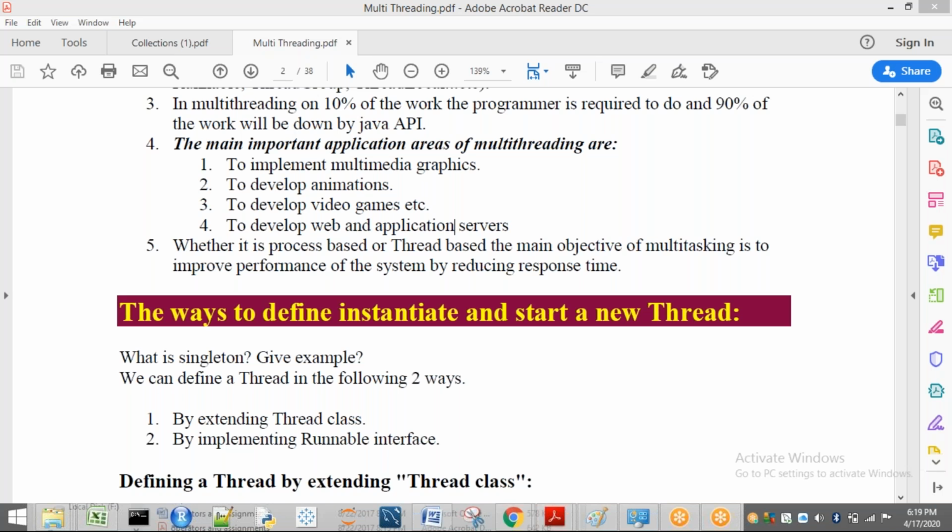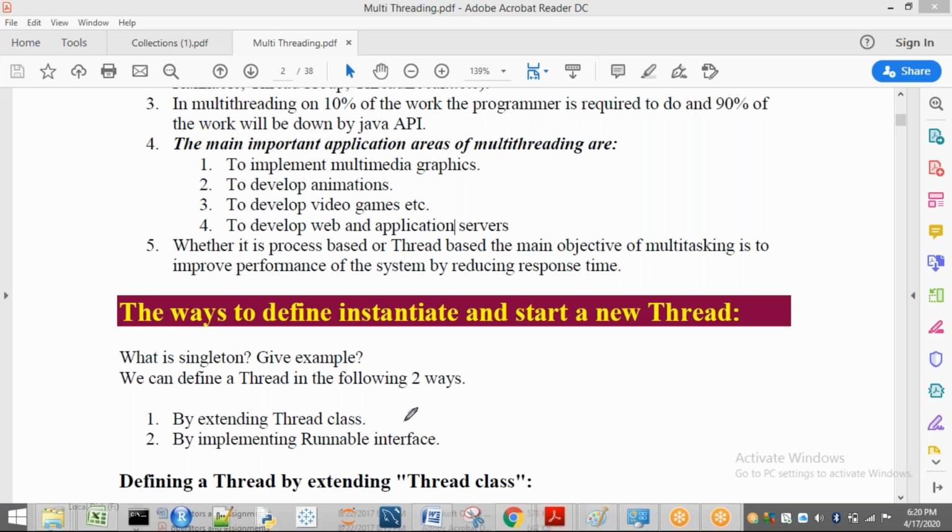Now we are going to see how to create a thread, how to instantiate and start a thread. Easy concept, I am going directly to the point. We have already seen what is meant by multi-threading and what is meant by multi-processing. In this unit, we are focusing only on multi-threading. So the first concept is how to create a thread. We have two ways to create a thread. One is by extending the Thread class. The second one is by implementing the Runnable interface.